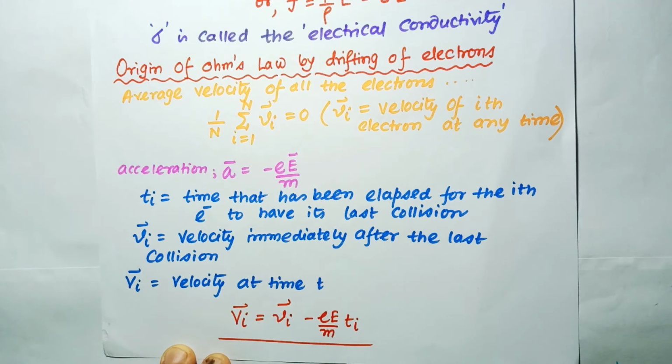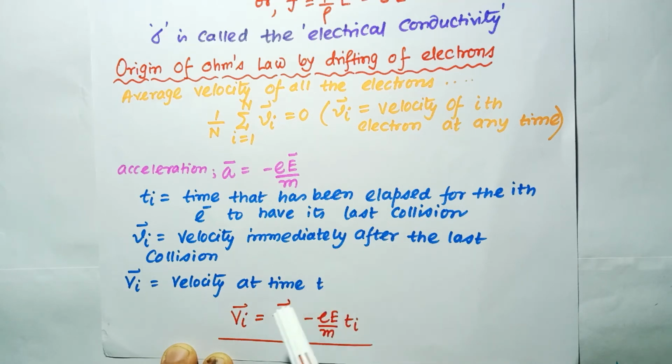Now suppose we consider the movement of the ith electron at time t, at some specific time, and it may have had its last collision some time before t. We assume that after the last collision, Ti is the time that has elapsed for the ith electron since its last collision, and the small Vi vector is the velocity immediately after the last collision, and capital Vi vector is the velocity at time t.